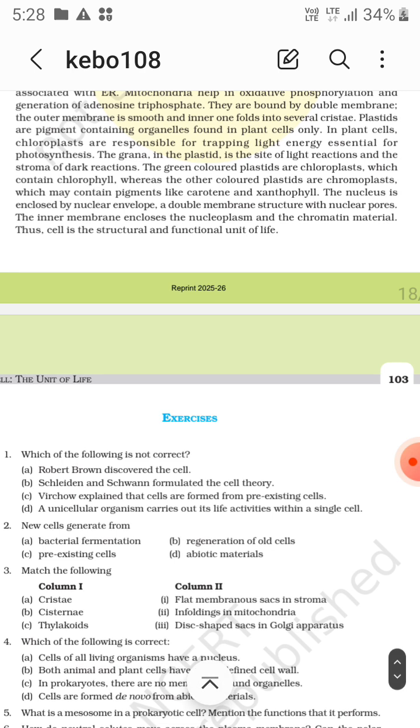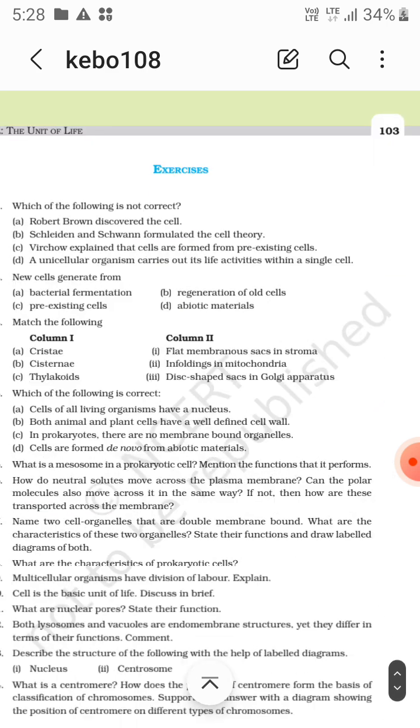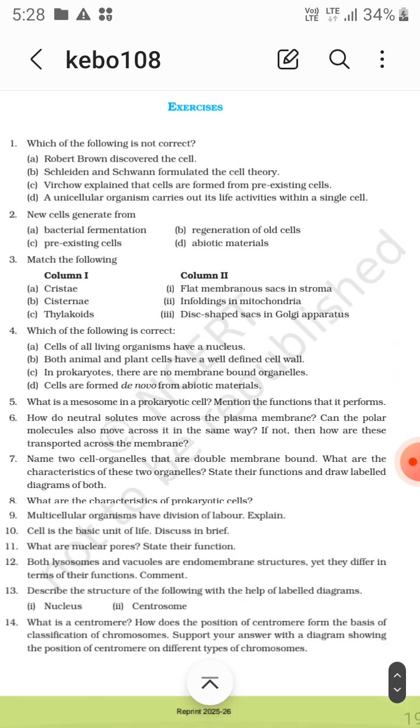Thus, the cell is the structural and functional unit of life. So this is why the cell is the structural and functional unit of life. So, the exercise.